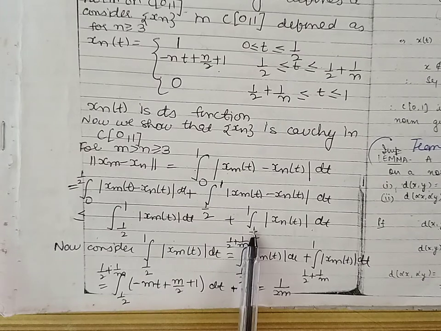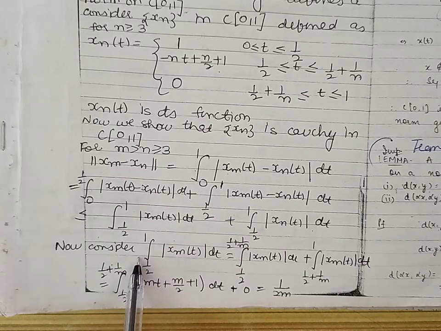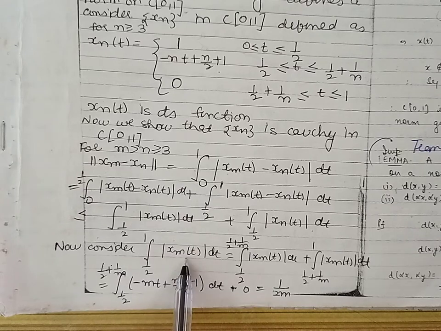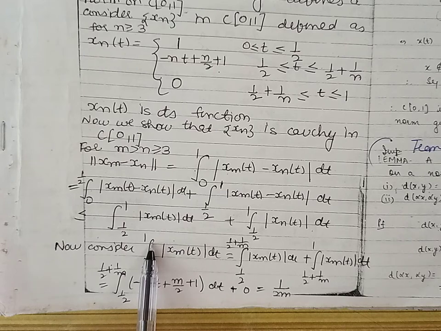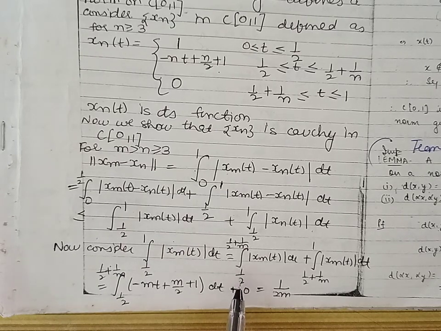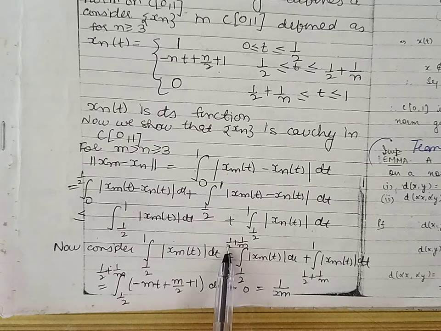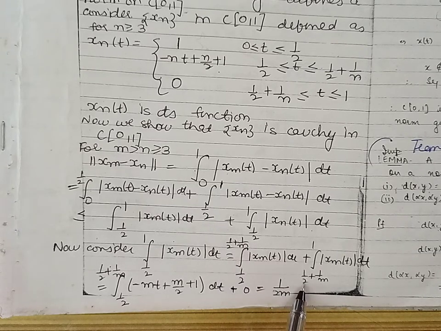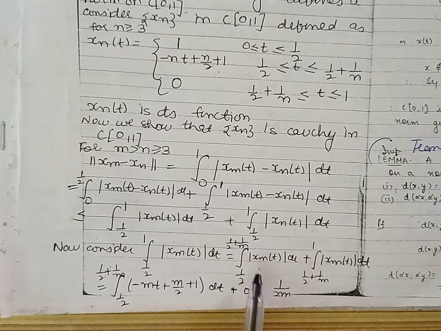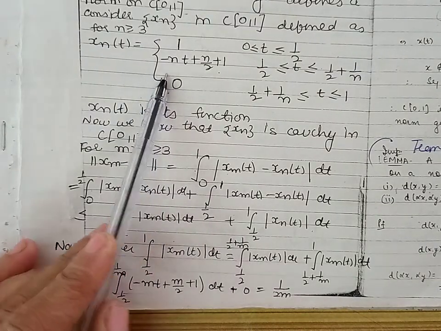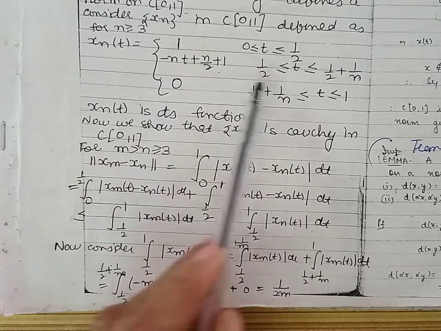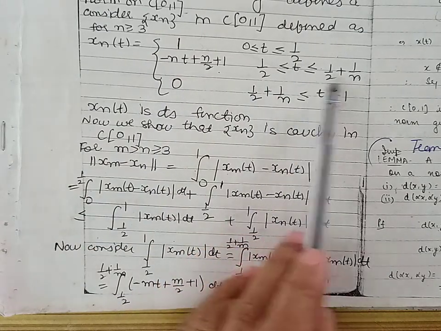So now let us consider one of these two terms: integral from 1 by 2 to 1 of mod xm dt. Let us break this integral into two parts. One integral is from 1 by 2 to 1 by 2 plus 1 by m, and the second integral is from 1 by 2 plus 1 by m to 1. Now we substitute the value of xm from the definition of the sequence xn in the interval 1 by 2 to 1 by 2 plus 1 by n.